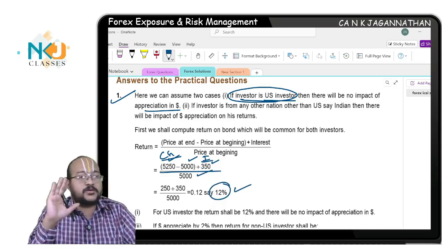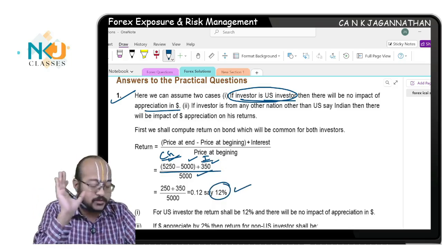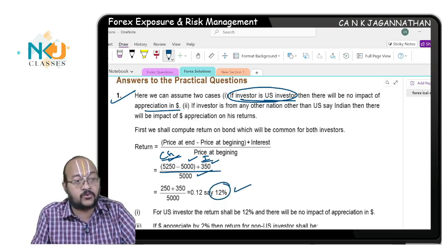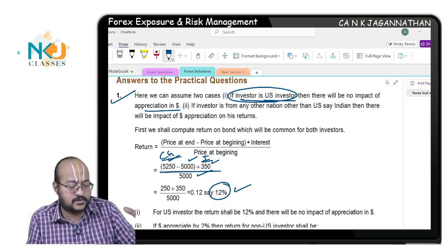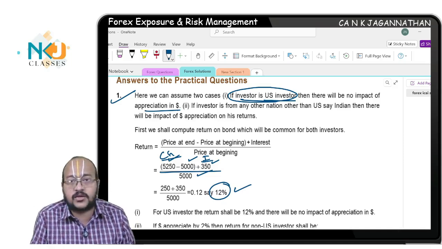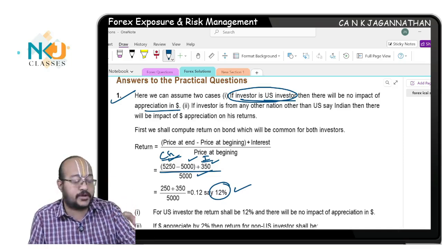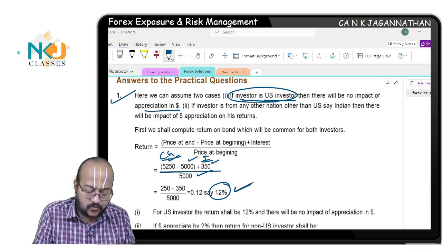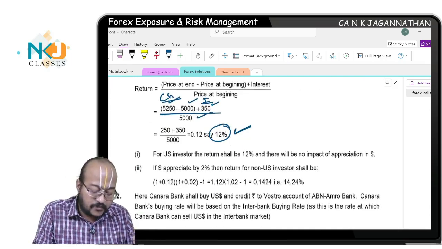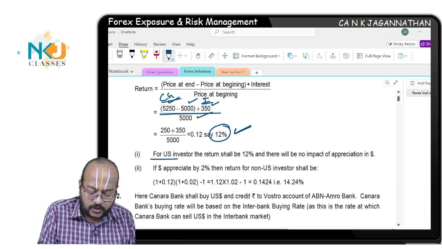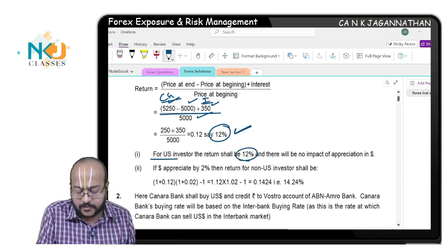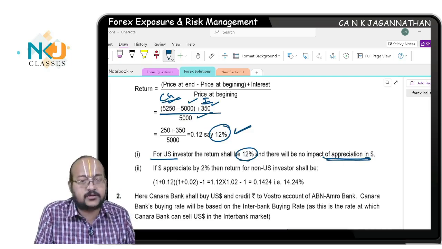If I am a US based investor, my return will be 12%, no change due to appreciation in the currency. This person, if he lives in the US, will not be exposed to forex risk, hence the return will be 12% fixed. For a US investor, the return shall be 12% and there will be no impact of appreciation in the dollar.